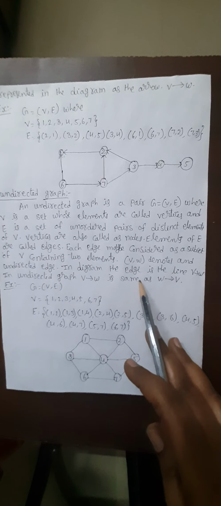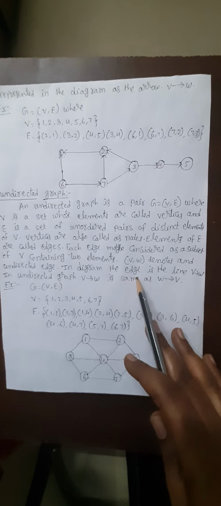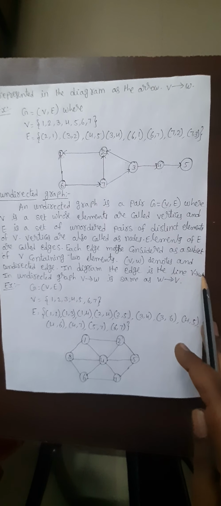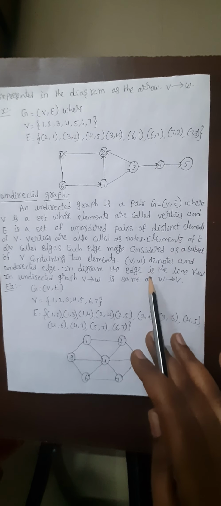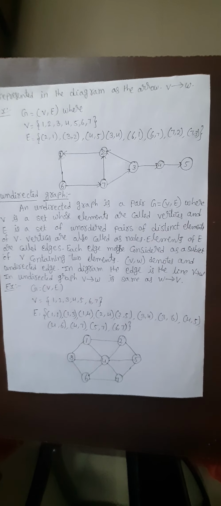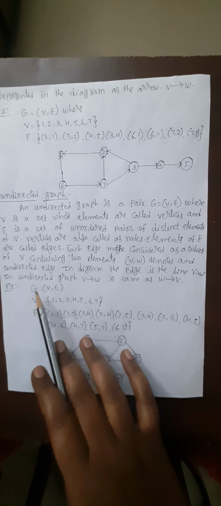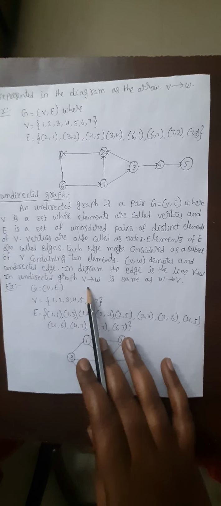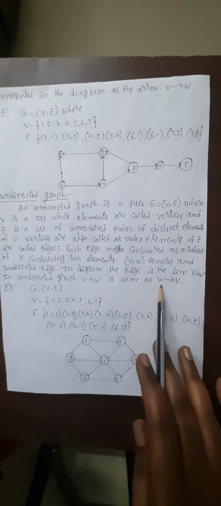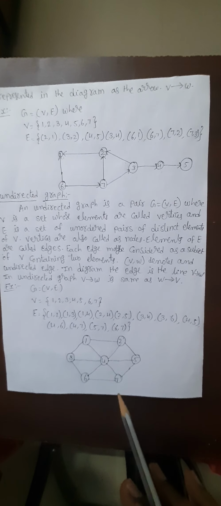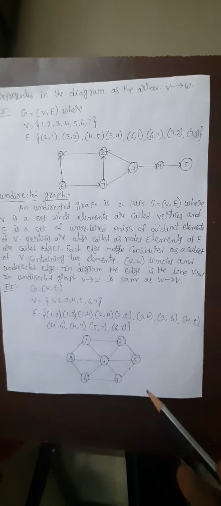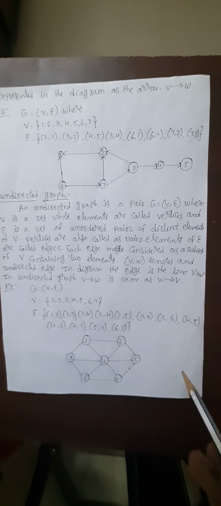In this diagram, when we take V arrow W in the directed graph, there will be only one way. Whereas in this undirected graph, V to W is the same as W to V. That means we are not giving any directions, we just draw a plain line so that we can take it as a two-way direction. An undirected graph is also called a two-way direction graph.